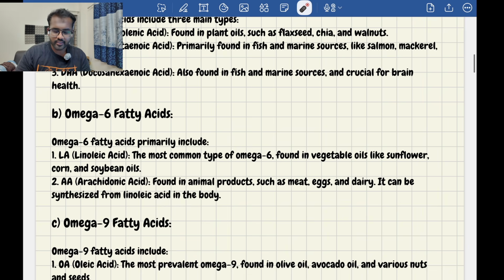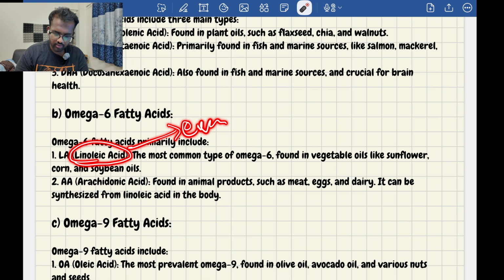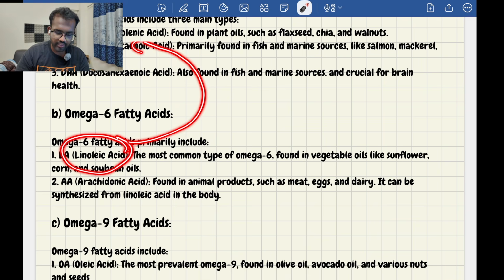Then we have omega 6. Omega 6 contains majorly 2 types: linoleic acid and arachidonic acid. Okay, very, very important. Remember this. Here there is one point we have to remember. See, linoleic acid is an essential fatty acid. Always you will get confused between linoleic and alpha linolenic acid.